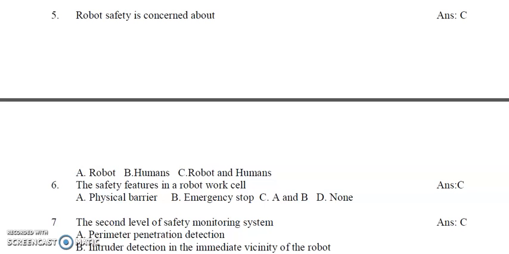So whenever we are talking about robot safety, it means the safety of robot and humans, or I can say, humans first, then robots. So the answer C is right, robot and humans, answer C.